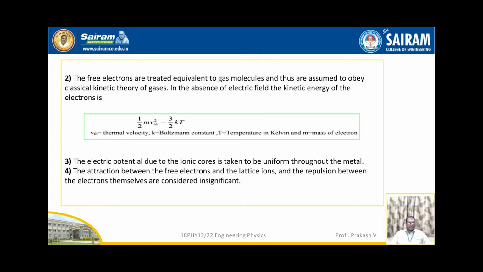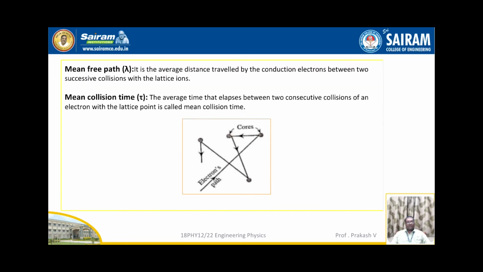The third one is the electric potential due to the ionic cores is taken to be uniform throughout the metal. The fourth one is the attraction between the free electrons and the lattice ions and the repulsion between the electrons themselves are considered insignificant. So these were all the four postulates made by classical free electron theory.